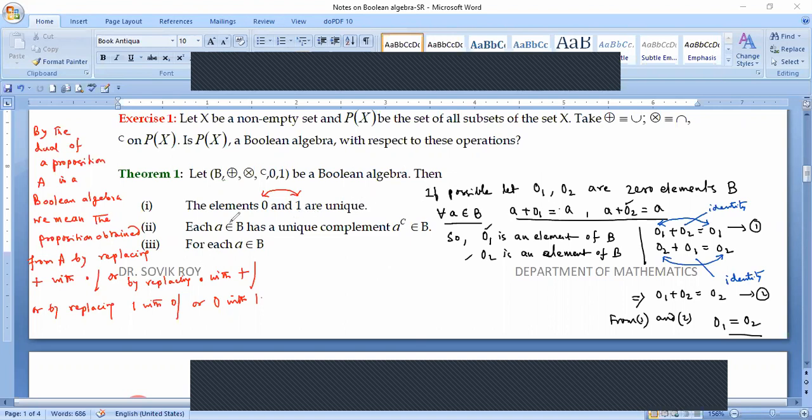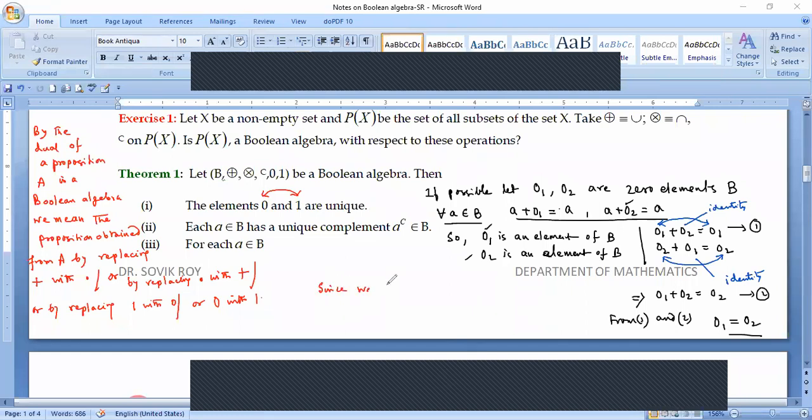Because by the duality principle, we know that if one particular proposition is derivable with the principles of Boolean algebra, its dual can also be derived with the same principles. And therefore, since 1 is the dual of 0,